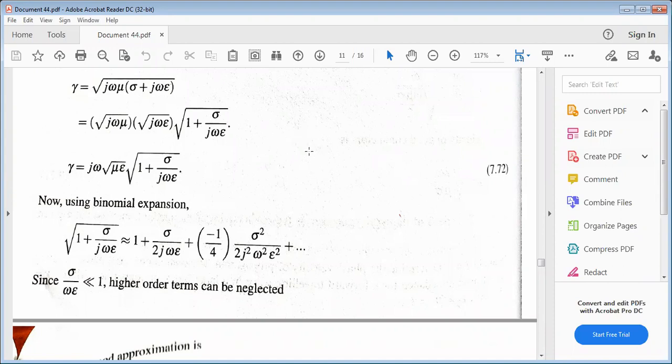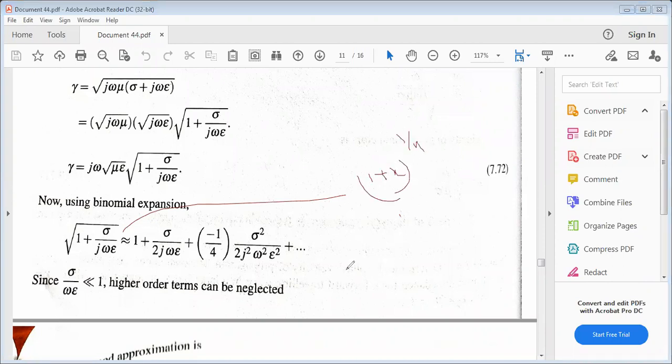The form is 1 plus x power 1 by n, expanded as 1 plus x by n, then 1 by n square with a negative sign, then 1 by n cube into x, with the signs alternating. In this way it is expanded.